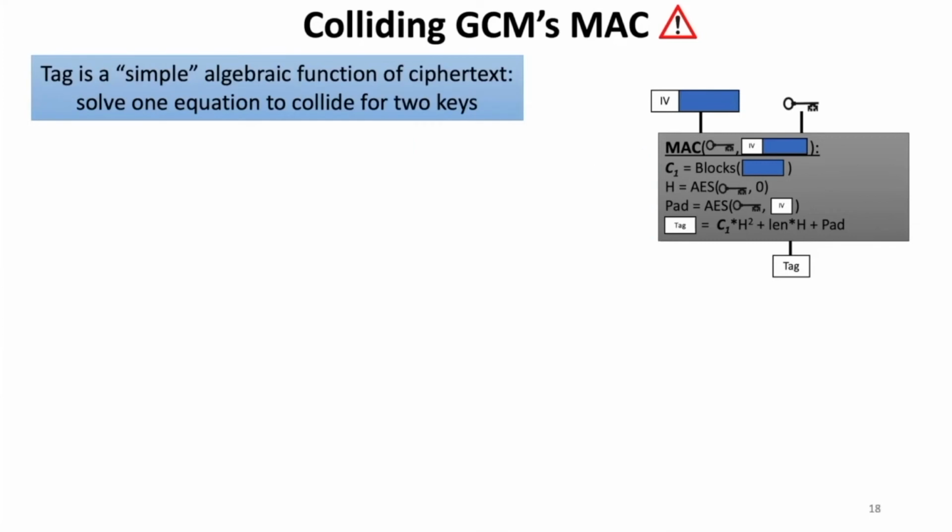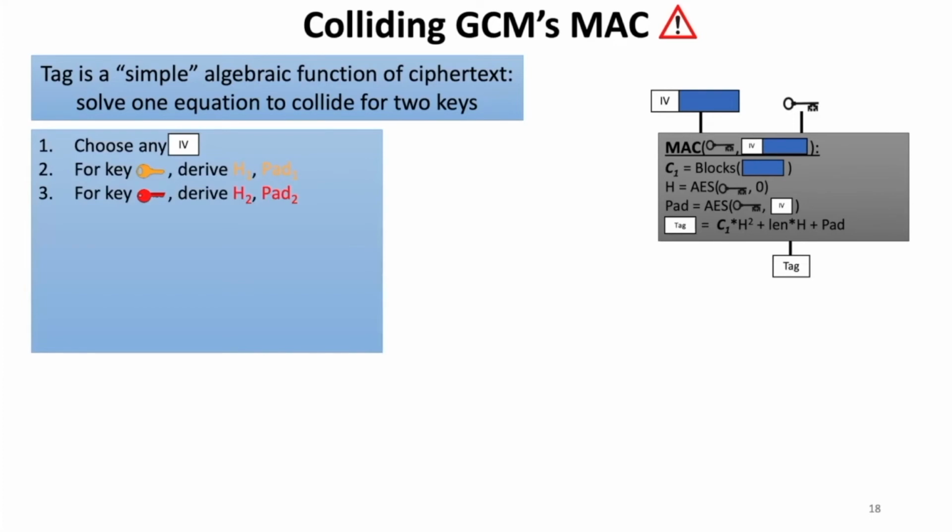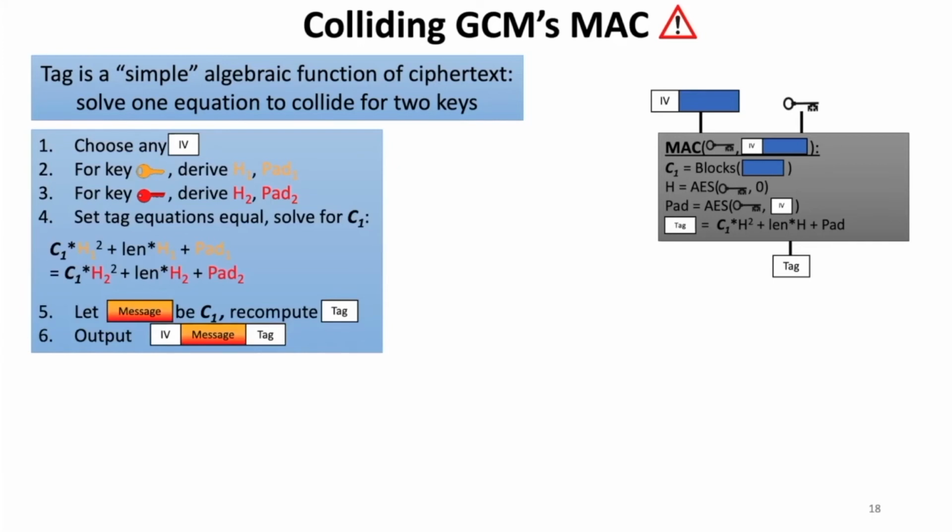So recall we're trying to work out an input IV and ciphertext that makes the MAC function output the same thing for our red and orange keys here. To do this, we're going to use the following process. We choose an arbitrary IV, it doesn't matter which one, and then we derive the hash points and the pads for the two keys. Then we take the tag equations for the two keys, treating the ciphertext block as a variable, and just set them equal to each other.